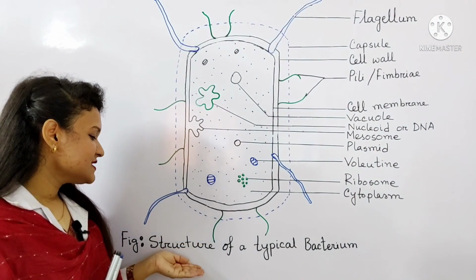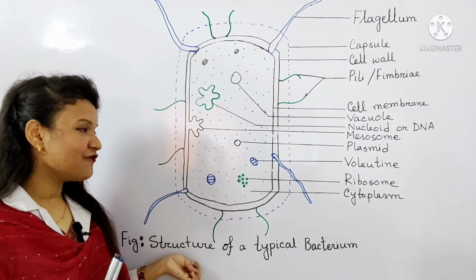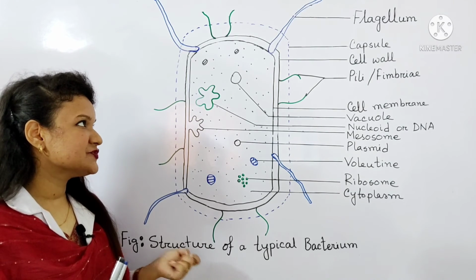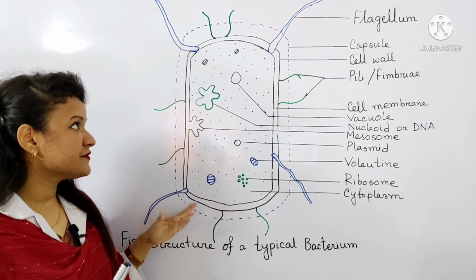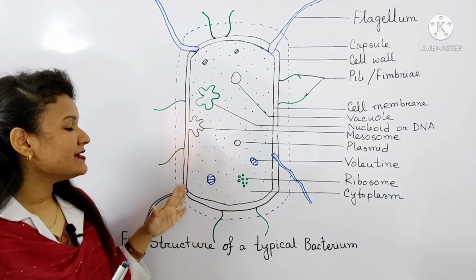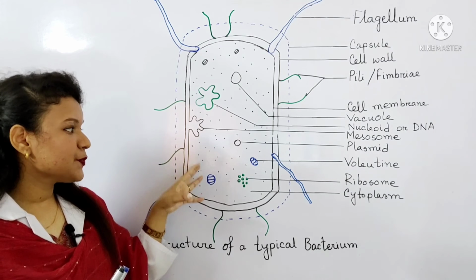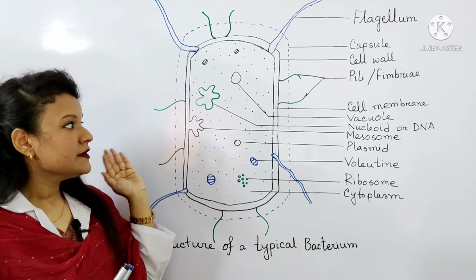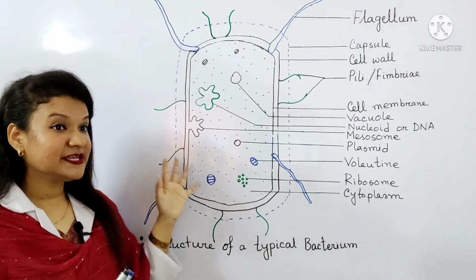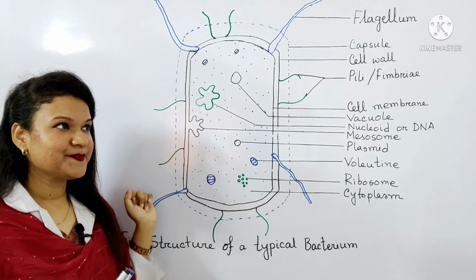So, this is our structure of a typical bacterium. I hope you understand the structure of a typical bacterium and you will draw in this way. If you draw in this way, then you will get full marks in your exam.